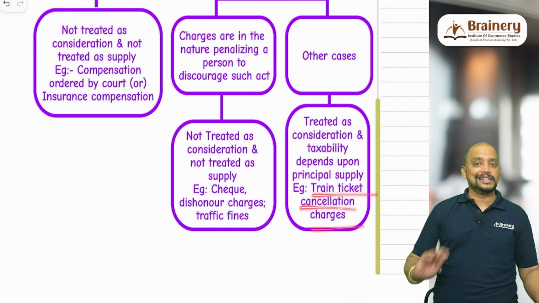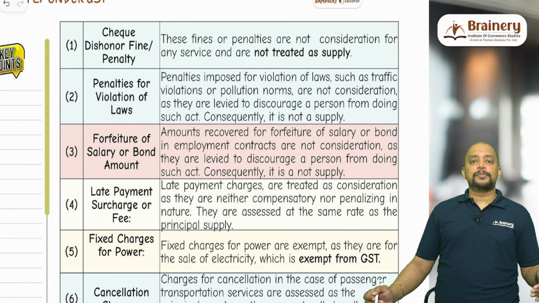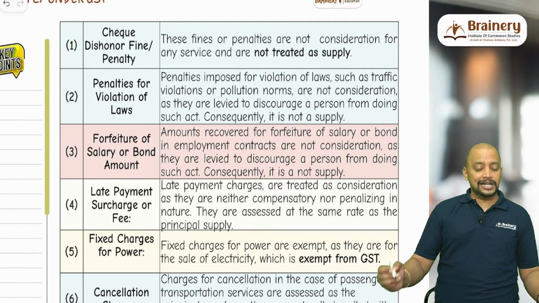Example, train ticket cancellation charges. Then we have some examples. Check dishonor, fine or penalty. What is that I told you? So it is penalizing in nature, not treated as supply, not a consideration.